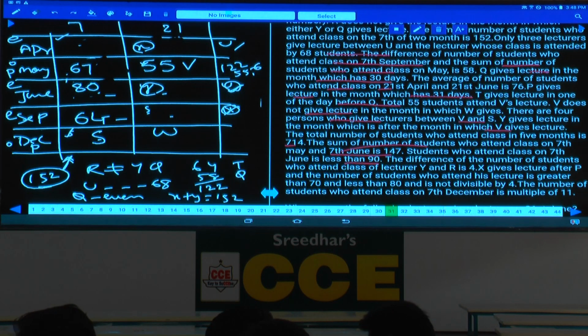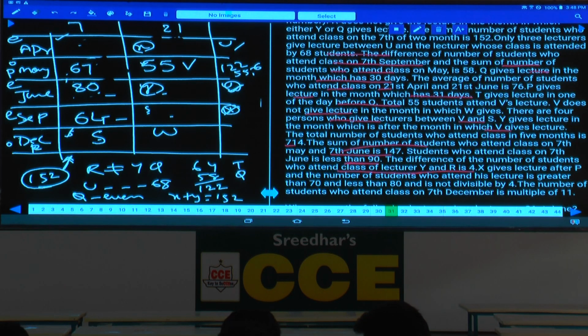Are you following? Then, for students who attend class on less than 90, the difference of the number of students who attend the lectures of Y and R is 4. Between Y and R, the difference will be how much? The difference will be 4. Y and R difference will be 4, isn't it? The next one, X gives lecture after P. After P, X is after P.